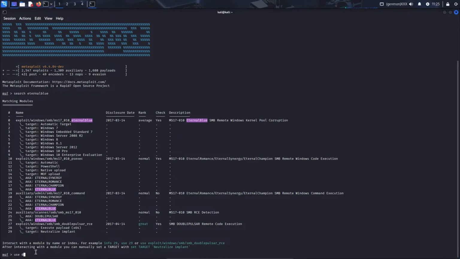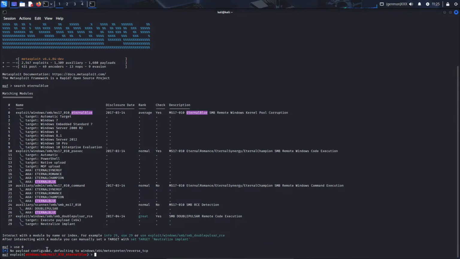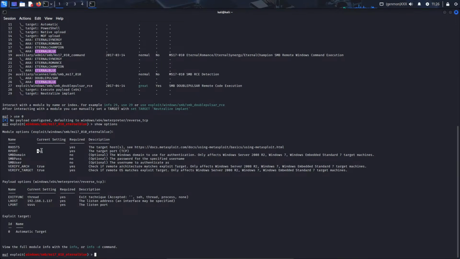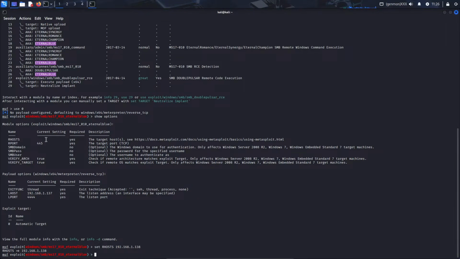All right, so we're going to use the first exploit in this list, use 0. And now you'll notice that the current active exploit has changed. It has a payload, which is what's going to be running on the other machine by the time we make the connection. And we have a few required options that we have to set. Looks like one of them is already set. And then our RHOSTS. Our host is the target machine, the victim machine. So what we're going to do is set our RHOSTS to 192.168.1.138. Boom. Now that that's set, we have everything we need.